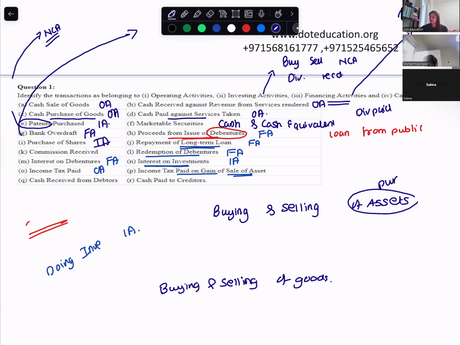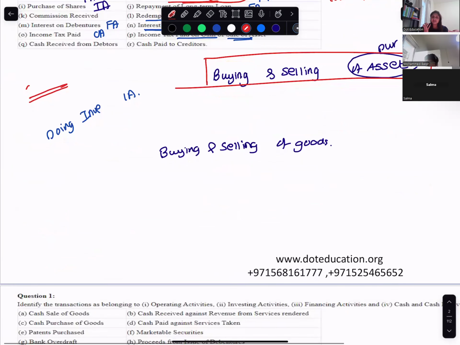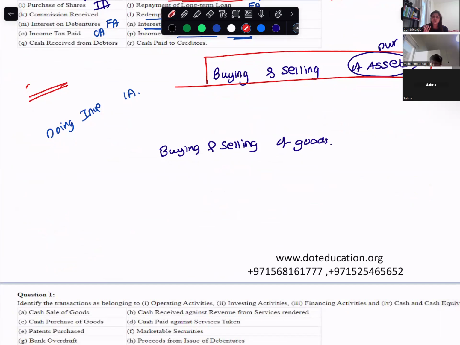No. So what activity will it be? Buying and selling of goods, the things that you deal with. If you are a cloth supplier, you will deal with clothes. So buying and selling of clothes, goods, would be an operating activity. But if you have an AC or a refrigerator in your office, will you buy and sell that regularly? Oh no, we won't.